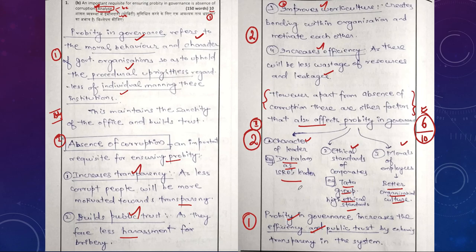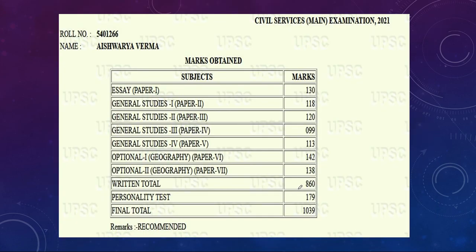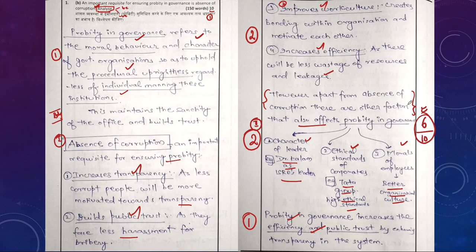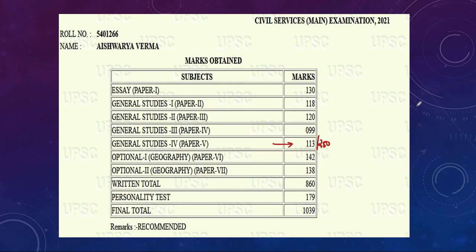All this adds to the value of her answer to fetch maximum marks. If we look at her GS Paper 4 ethics marks also, out of 250 she has got 113 marks, which comes to roughly 5.5 to 6 marks per question. In our answer marking pattern also, she has got nearly 6 marks, students.